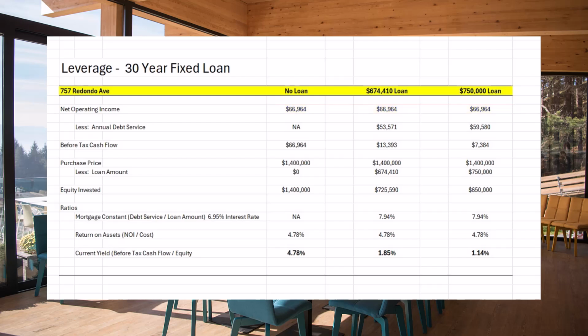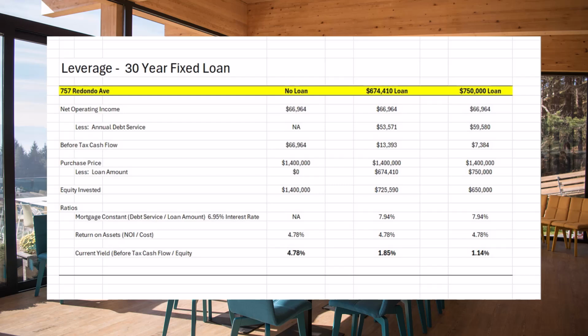First scenario, we're dealing with no loan at all on it. So the before tax cash flow is the same, $66,964. The way this transaction is structured, the purchase price was $1,400,000. There's no loan, so the equity invested is $1,400,000. As far as the mortgage constant, there is no mortgage, so that's not applicable.